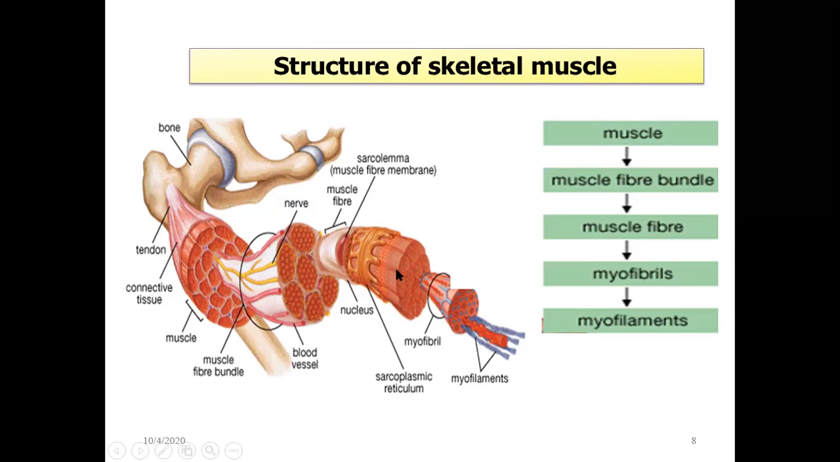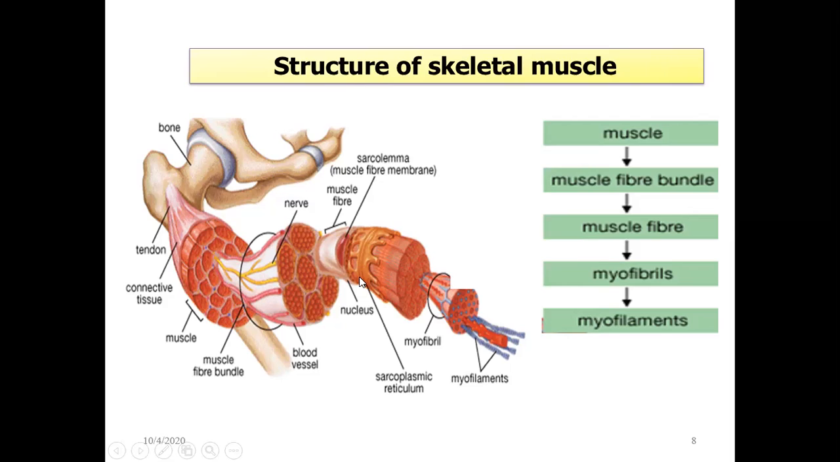And if we go into the individual fiber, again there will be myofibrils, and within the myofibrils there will be myofilaments. So the whole thing is called the muscle, within which there will be muscle fibers. So this is the muscle bundle fiber. Within that there will be multiple muscle fibers.